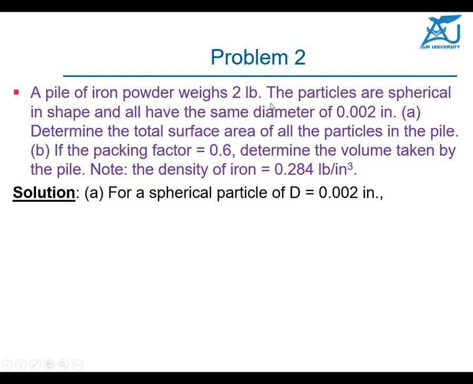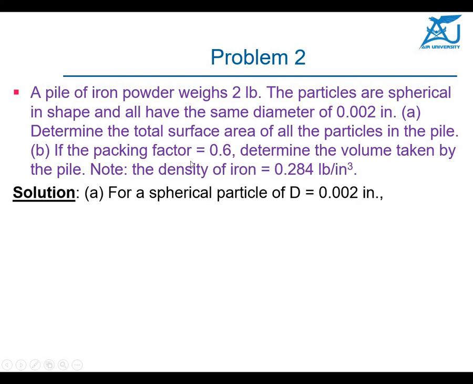The particles are spherical in shape and all have the same diameter. The diameter of one particle is 0.02 inch. Determine the total surface area of all the particles in the pile. So you want to find the surface area of the 2 pound weight. This is not a big deal.